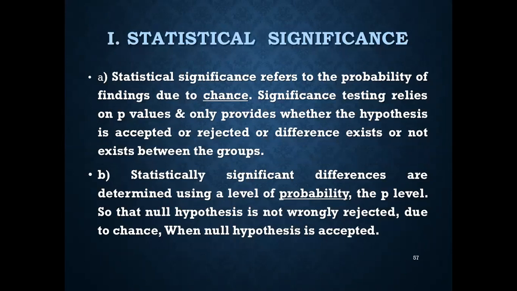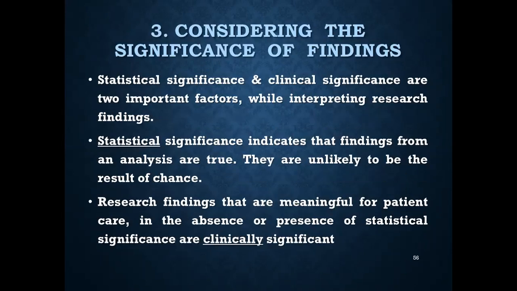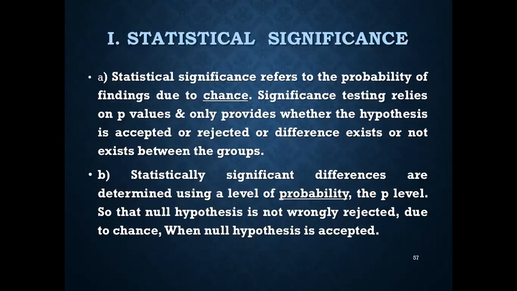Statistical significance. So we have seen two types: one is statistical significance and another is clinical significance. Statistical significance refers to the probability that the findings are due to chance. Significance testing relies on p-values and only provides whether the hypothesis is accepted or rejected, or whether there's a difference between the groups.